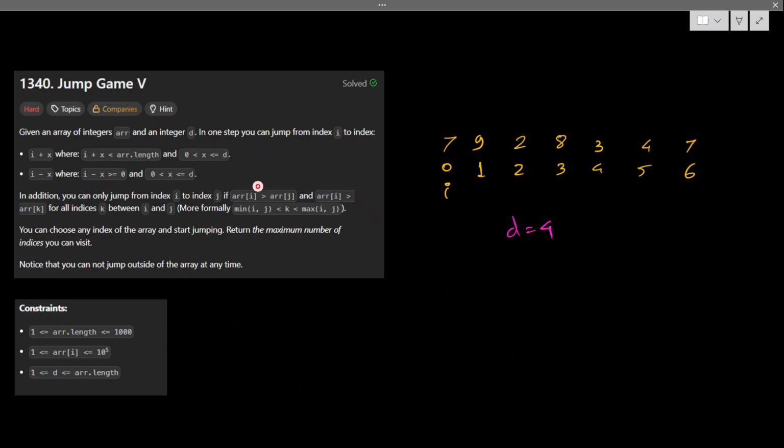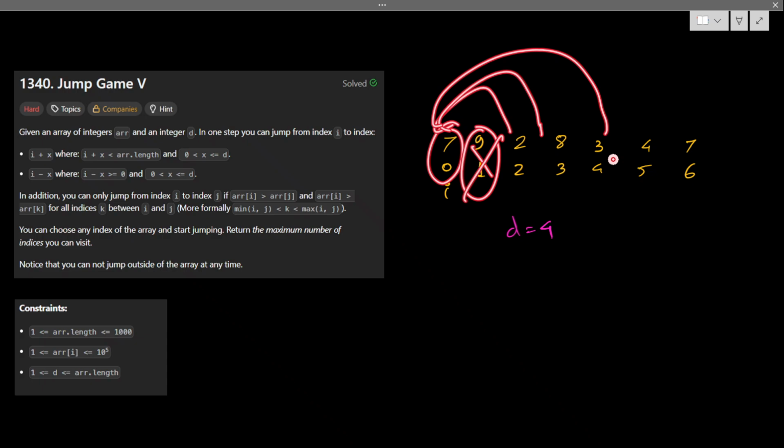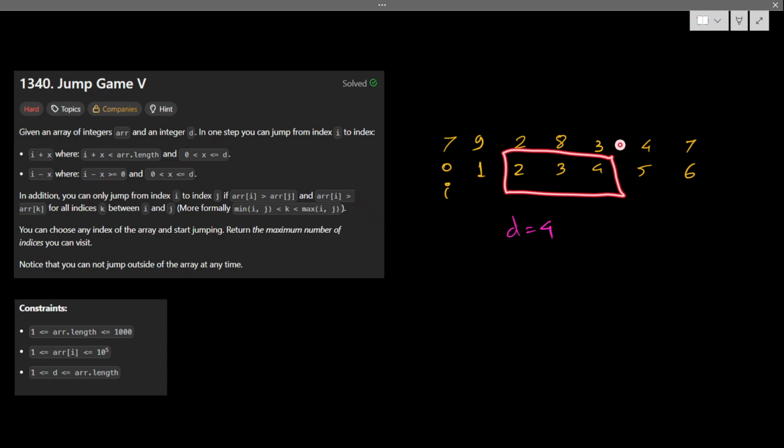So what are the other cases? If arr[i] is greater than arr[j], then I can jump. If this one is gone, then I can jump to these three indices clearly, correct? But there is another case. I can jump to j where arr[i] is greater than arr[j] if and only if all the elements between i and j, all the values, are also less than my current value of j